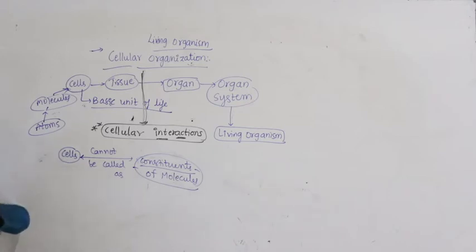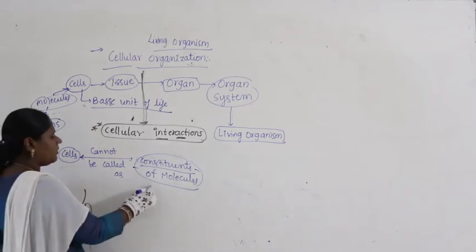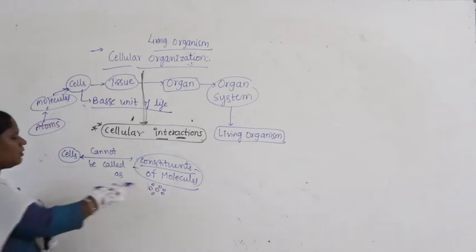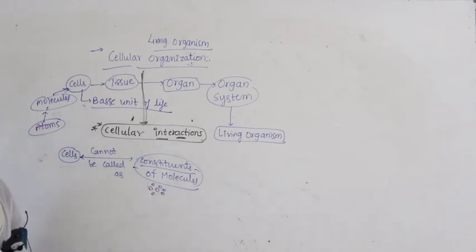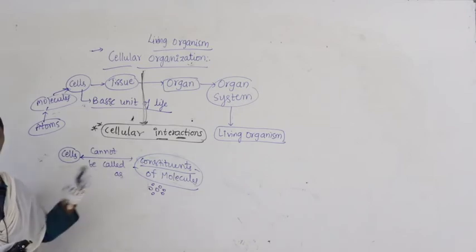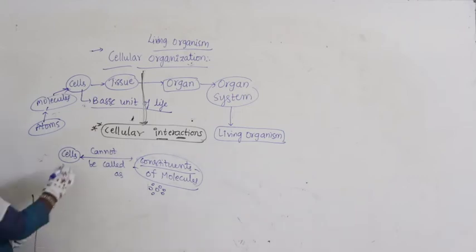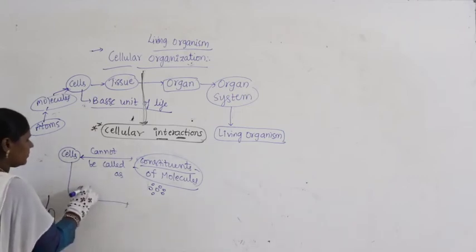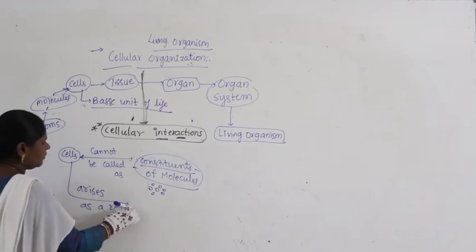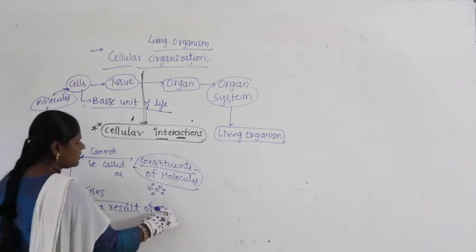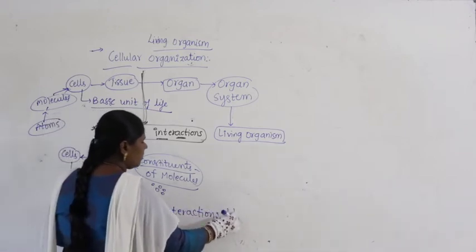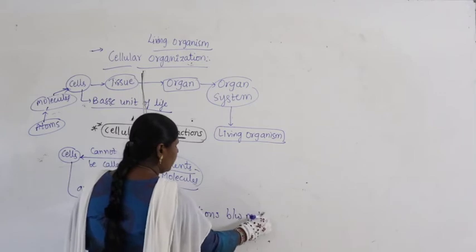Simply I took some molecules and kept them together at one place. Can I call this a cell? Simply, cells cannot be called constituents of molecules. Then what are cells? Cells arise as a result of interactions between molecules.